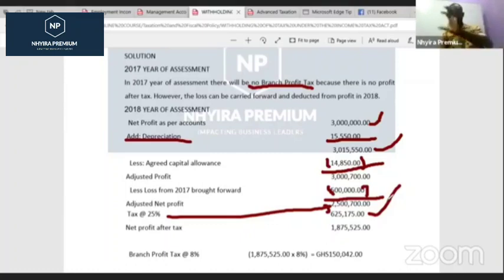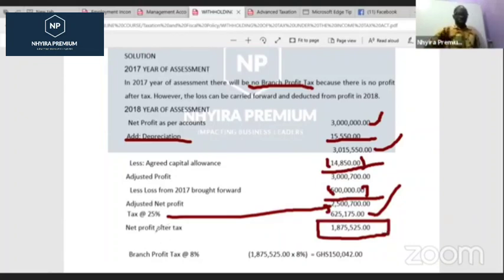So 25% of 2,500,700 Ghana cedis will be 625,175 Ghana cedis. So when we now deduct that tax from the adjusted net profit, we now get the net profit after tax for the year 2018. And this is our net profit after tax.